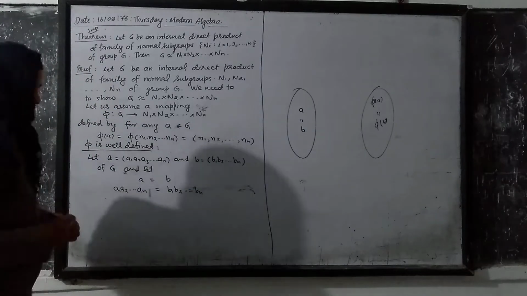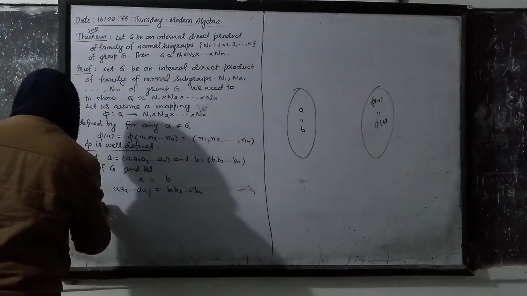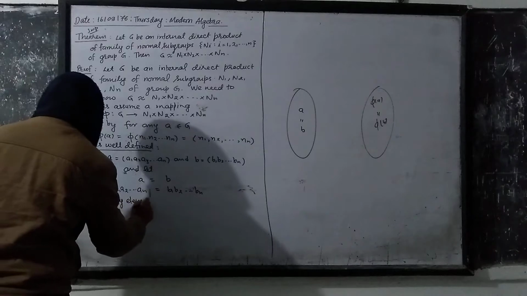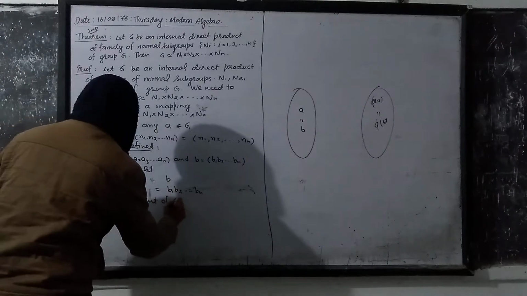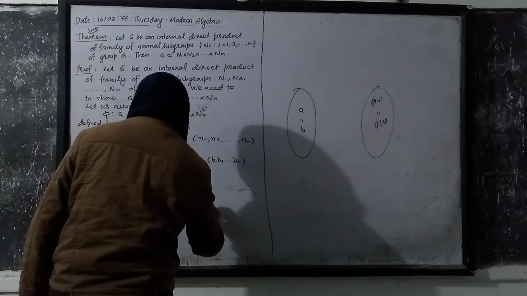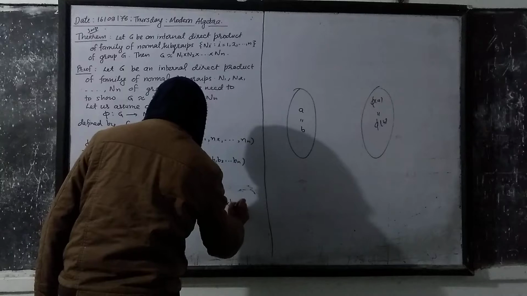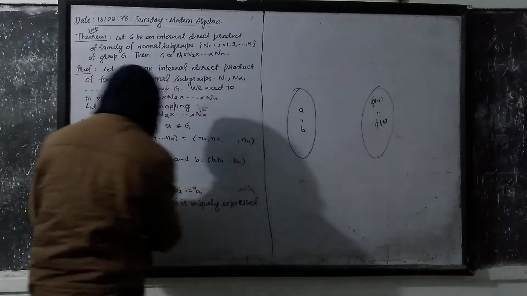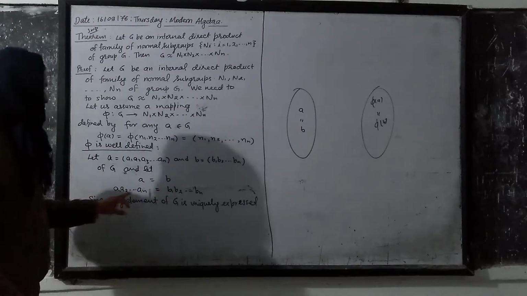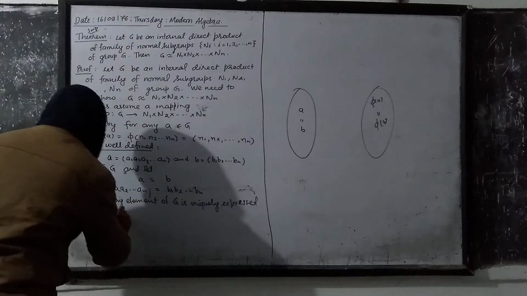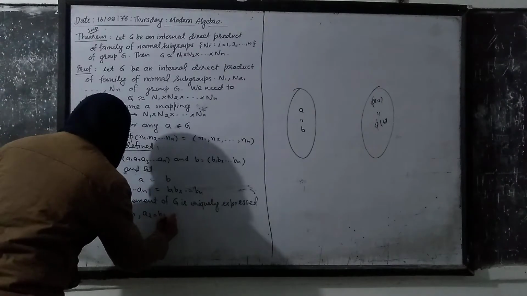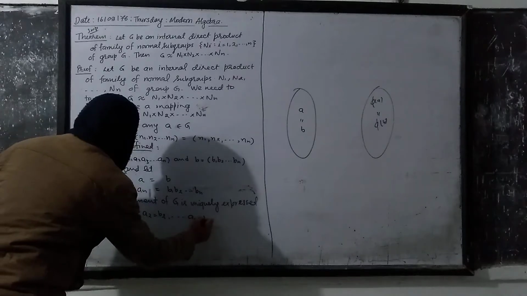But since every element of G is uniquely expressed, and these expressions are unique, they cannot be different. Therefore, certainly a1 will be equal to b1, a2 will be equal to b2, and so on up to an is equal to bn.